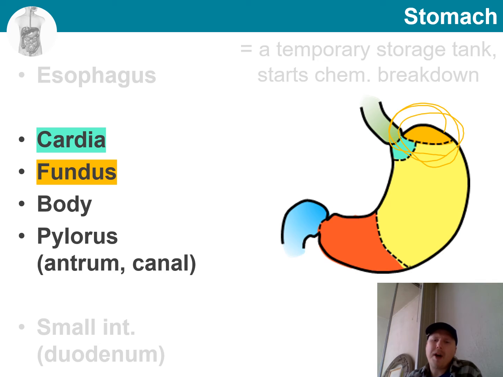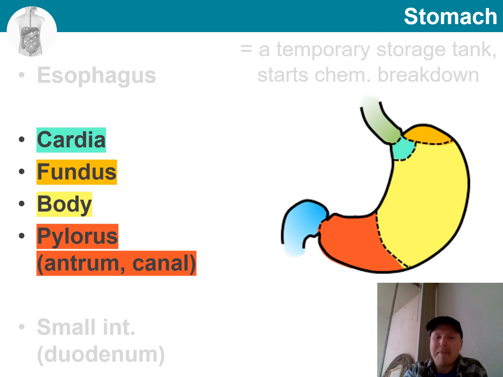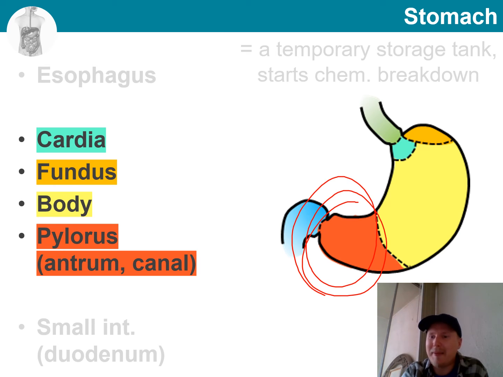This part is important for us to know because sometimes there may be air in the stomach, and this is where it would build up to. We see this especially in medical imaging. And then we have the largest part of the stomach, known as the body. Then this is followed by the pylorus, which is the last part of the stomach. And there are actually two parts here, the pyloric antrum followed by the pyloric canal.